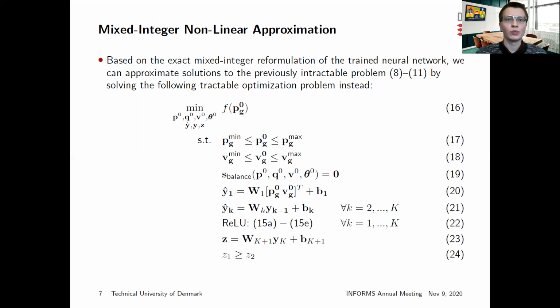While the number of optimization variables in equations 17 to 24 has been substantially reduced compared to the original problem, the resulting optimization problem is a mixed integer nonlinear problem, which is in general hard to solve. In the following, we will propose a systematic procedure to handle the nonlinear equality constraint in 19.